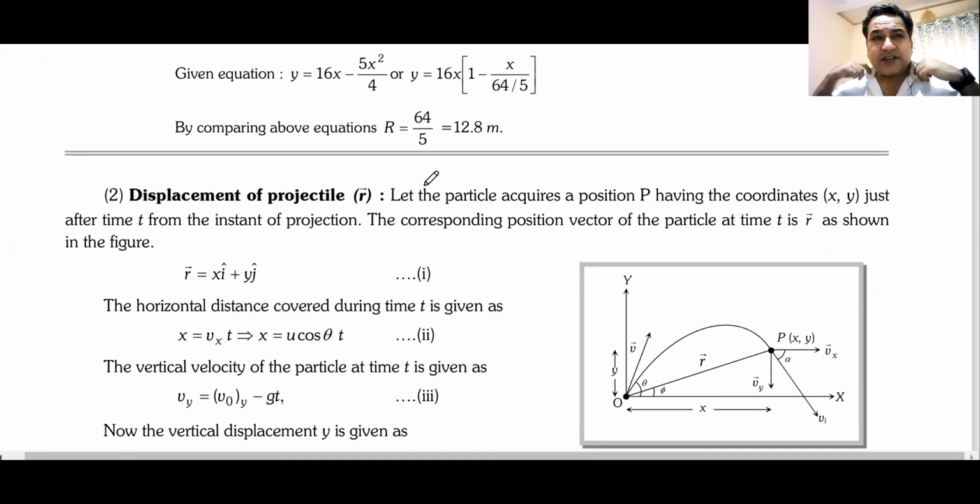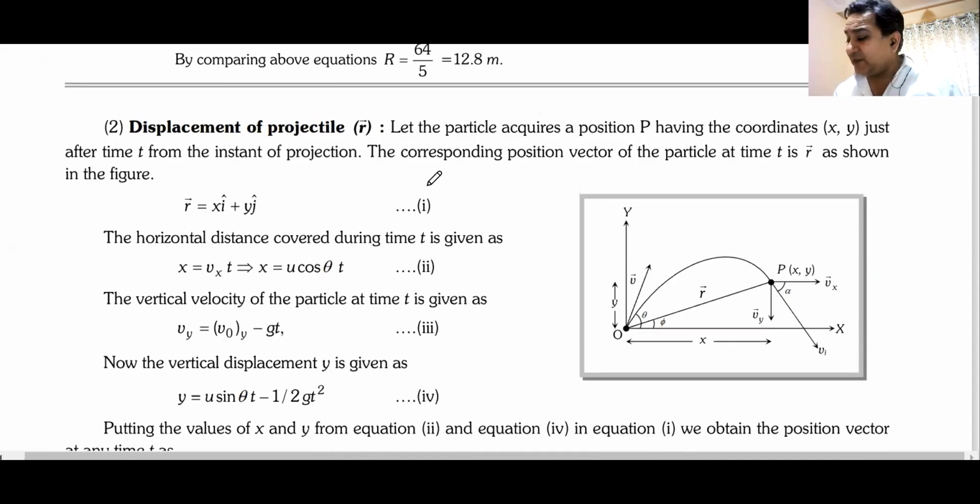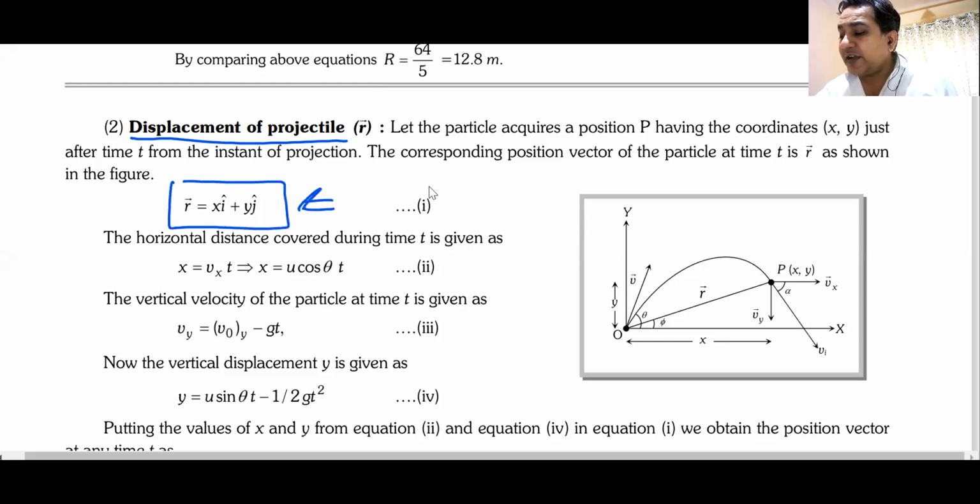Now, in a roundabout manner, they are not going to ask what is the maximum height or maximum range or this or that. They will ask something else. For example, they could ask you what is the displacement of the projectile at any given time. How do you get the displacement of the projectile? It will be moving along x as well as along y, so you can make one equation along x, one equation along y.